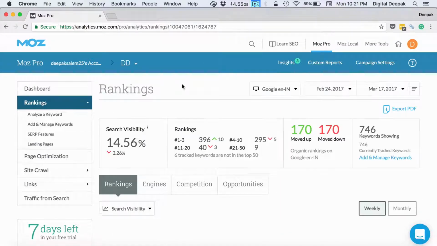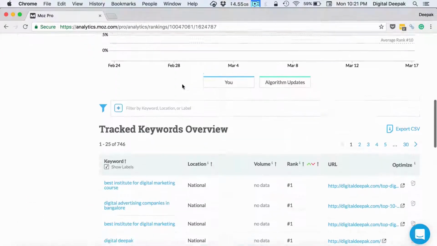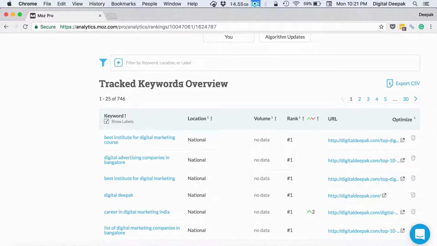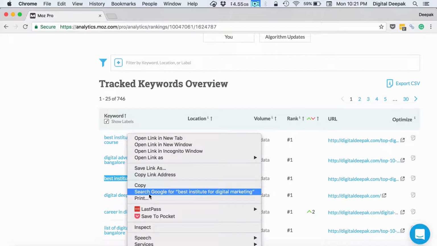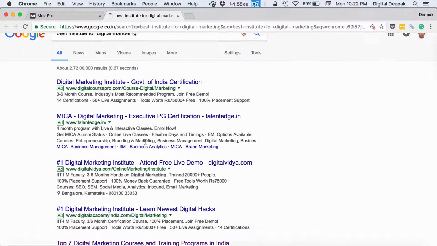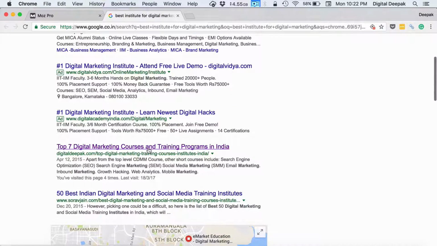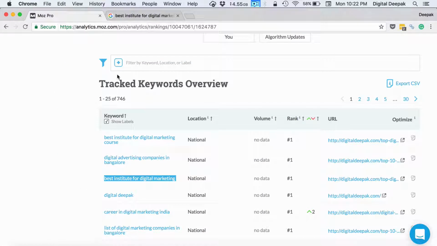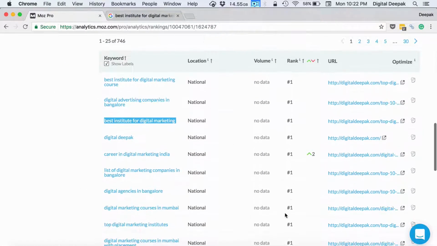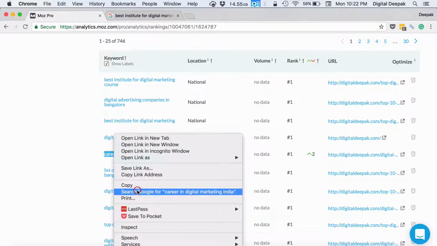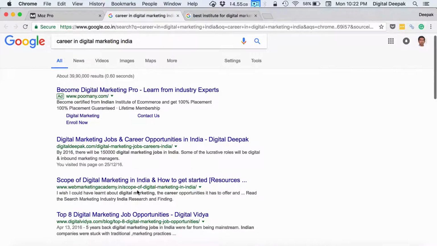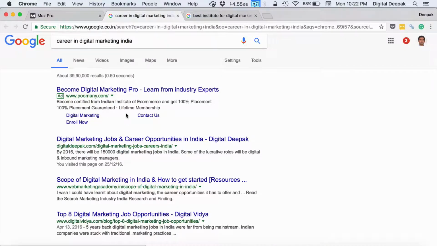If I go ahead and click on rankings, here I will be able to see the rank of each and every keyword that I have added. If someone searches for best institute for digital marketing, you can see that my blog is ranking number 1, and that's what I see here as well. And if someone is searching for career in digital marketing in India, you can see that my blog is ranking number 1 again.